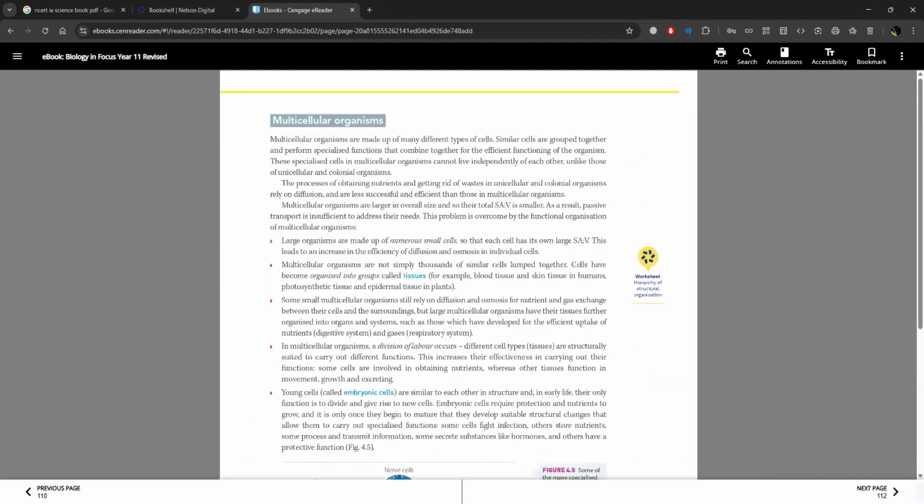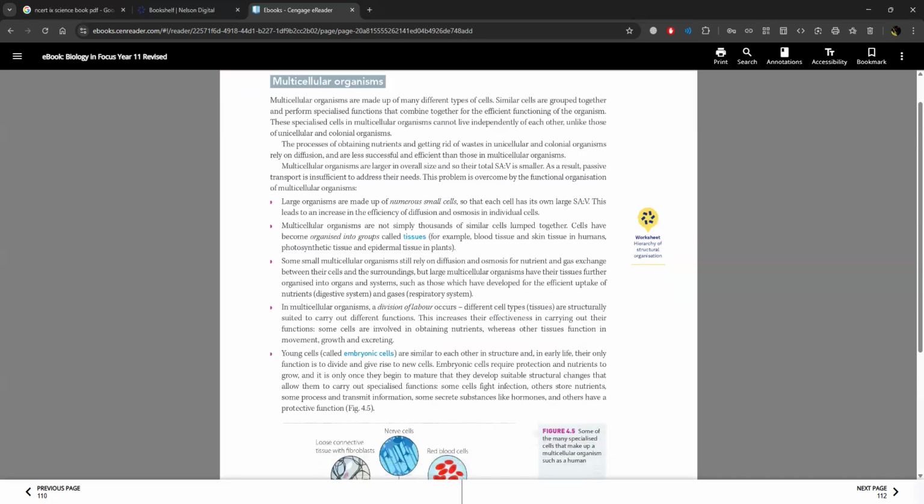Multicellular organisms. Multicellular organisms are made up of many different types of cells. Similar cells are grouped together and perform specialized functions that combine together for the efficient functioning of the organism. These specialized cells in multicellular organisms cannot live independently of each other, unlike those of unicellular and colonial organisms.